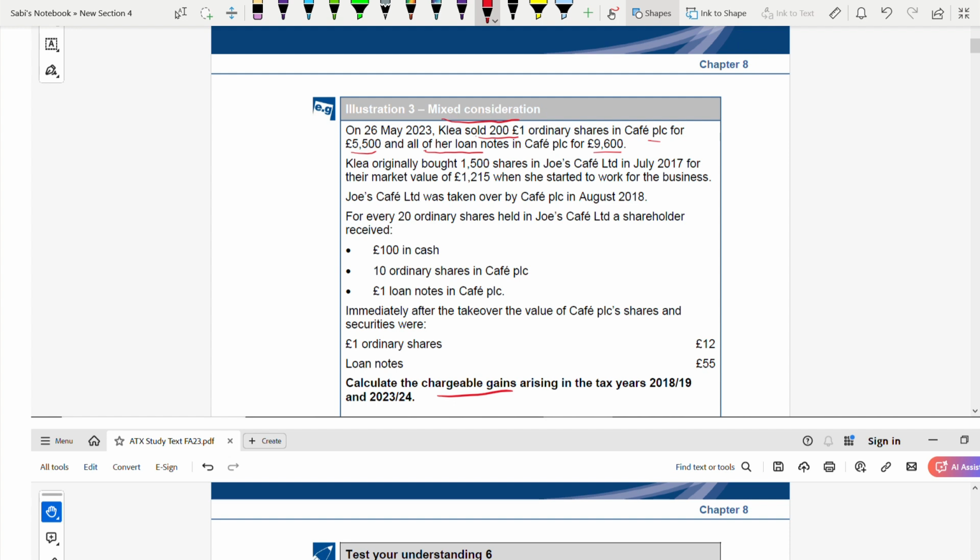Shares she only sold 200, but loan notes she sold the entire loan notes for 9,600. Then Kalia bought 1,500 shares in Joy Cafes Limited. Market value was 1215 when she started to work for the business. Joy Cafes was taken over by the Cafe PLC.